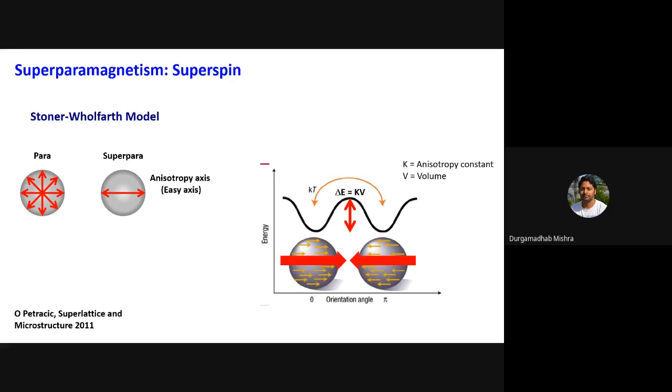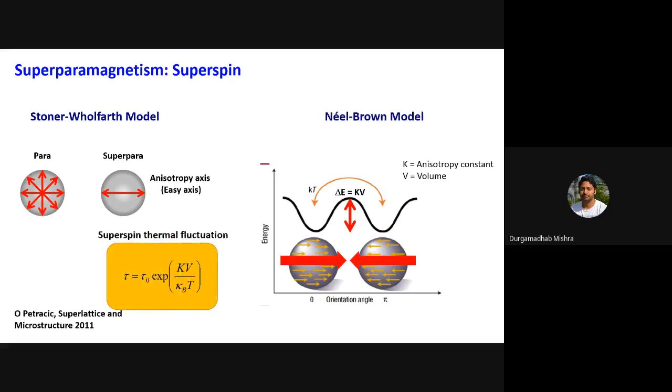But the challenge again with this cobalt, chromium, platinum is to control the grains. You have to make these 5 nanometer or maybe 6 nanometer grains, and they have to be stable as well. They should be grown in such a way that they retain their magnetic properties quite well. So that is also a challenge in thin film deposition. But you cannot keep on reducing the size of the domain forever. There will always be a limit which is set by superparamagnetism, due to the thermal fluctuation.